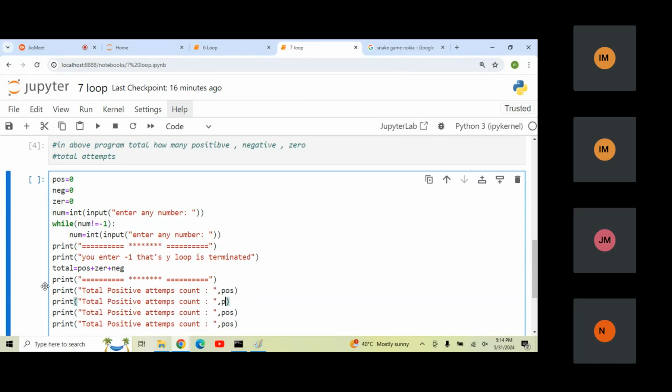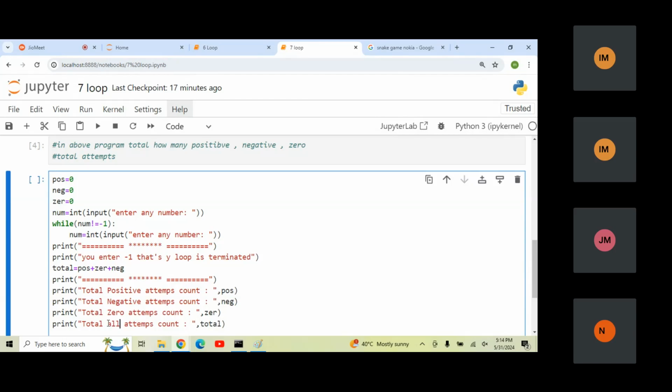So here it will print negative count, here it will print the 0 count, and then it will print the total of all. Okay, so here we need to change the statement also. This is for negative count, this is for 0 count, and this is for the total all.